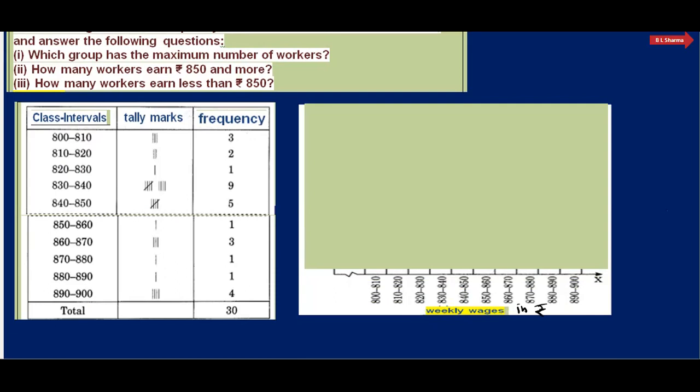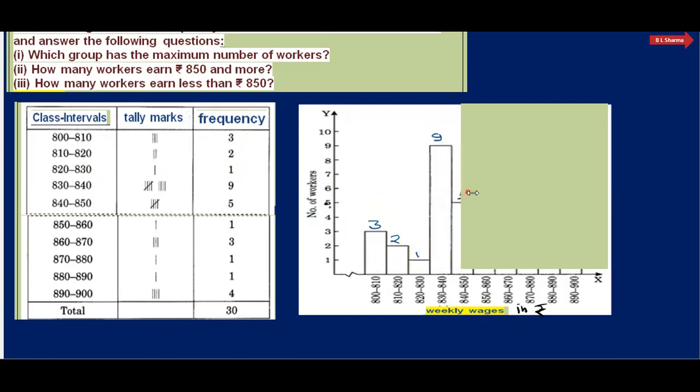Yes. And on the y-axis, always you take the frequency here. So this is frequency here. Number of workers. 800 से less than 810 rupees मिलता है 3 वर्कर को. 810 to less than 820 rupees मिलता है 2 workers को. It means the frequency of the class 800 to 810 is 3. For the second, the frequency is 2. For the third, the frequency is 1. So we write like this. So this is all about this.